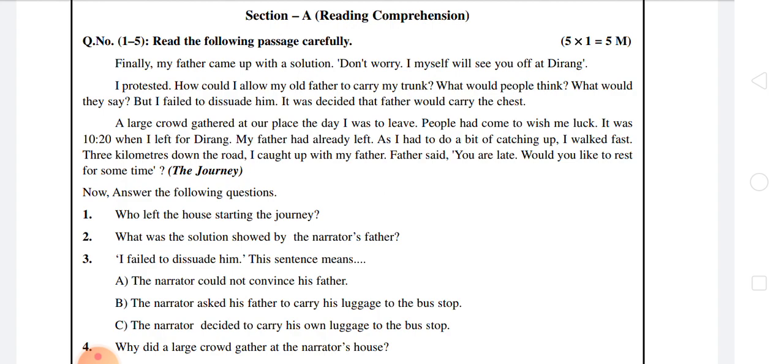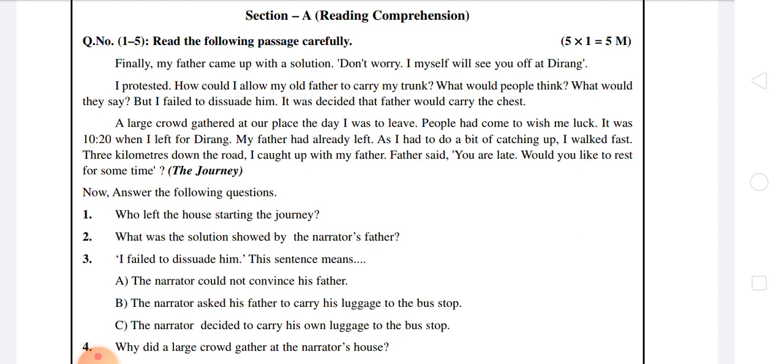Totally 1 to 5, 5 into 1 is equal to 5 marks. Each question carries 1 mark. We have to read this passage very carefully, understand everything clearly, and then answer the questions given under the passage.